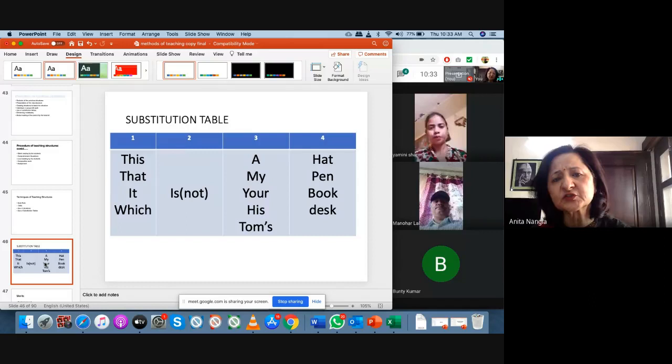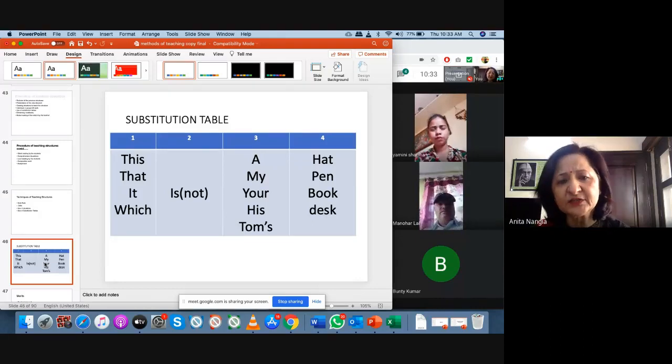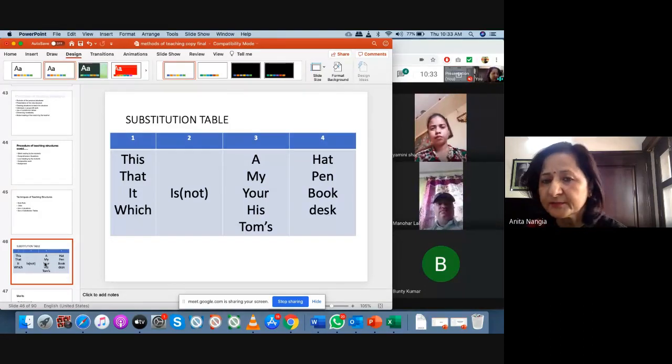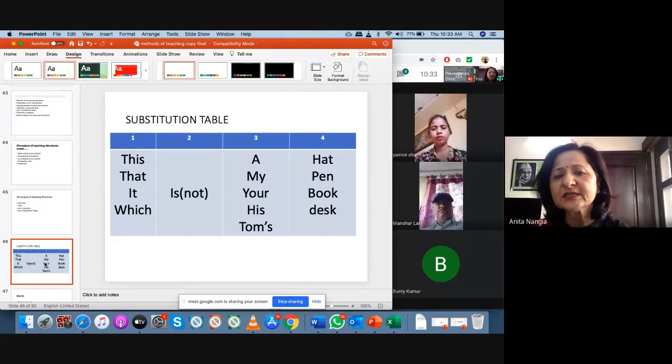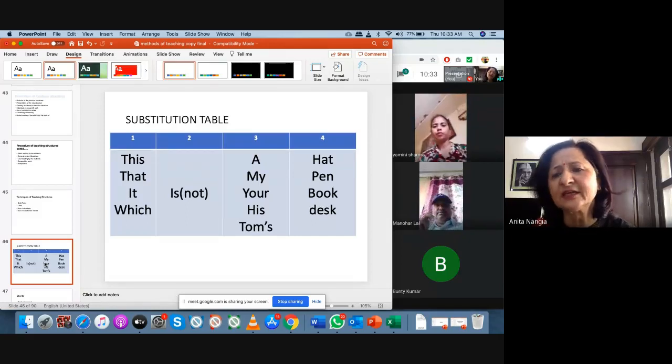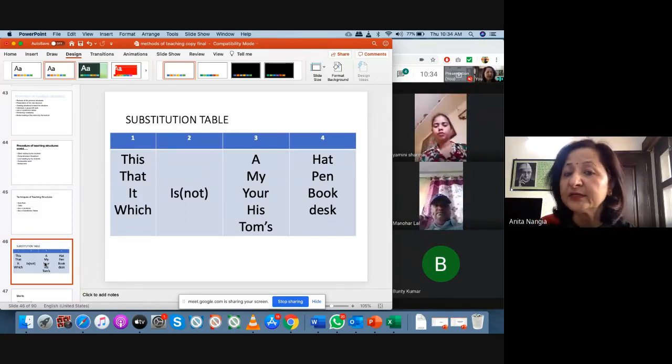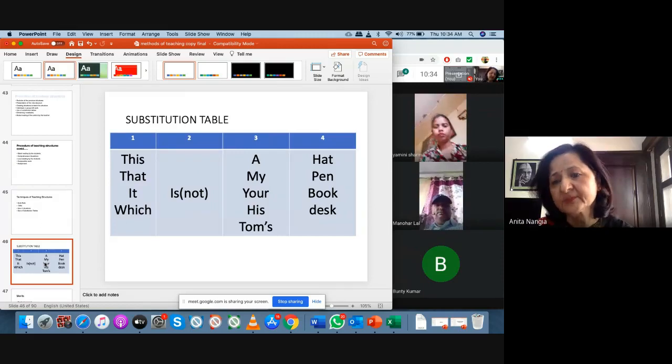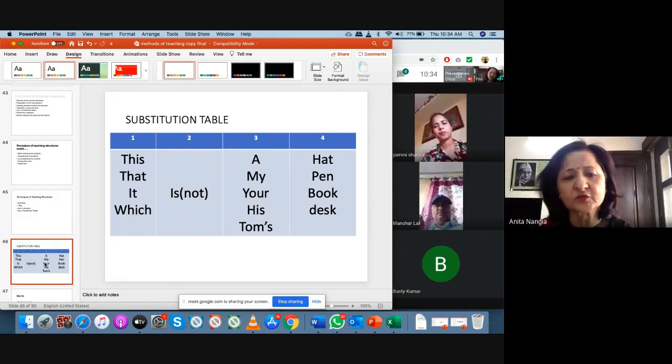This is the substitution table I was talking about. Like it's that, it and which, and you have to use is. My, so this is a hat, this is my hat, this is your hat. So you can make so many sentences with the help of this. Like you can make 20 to 25 sentences. This type of practice you can give to the students.